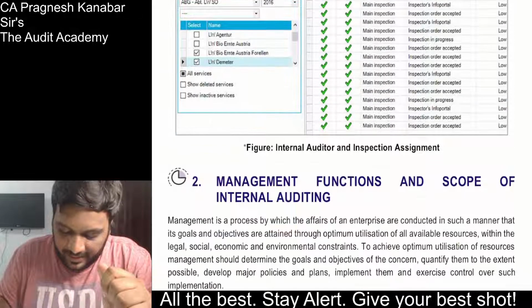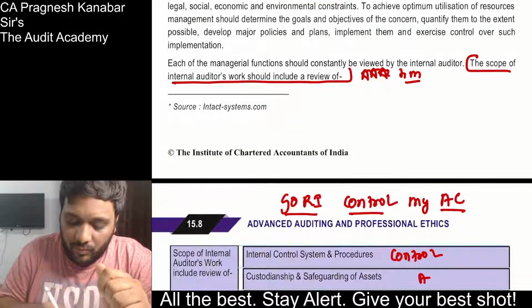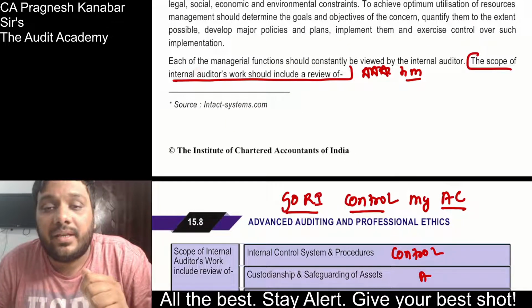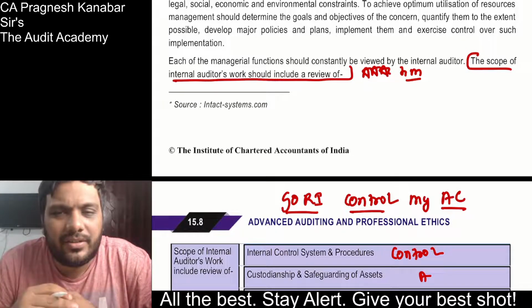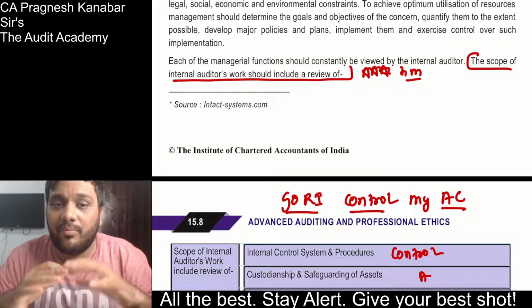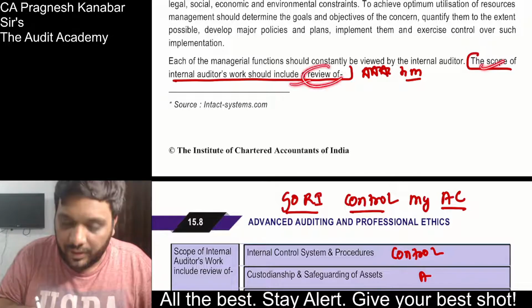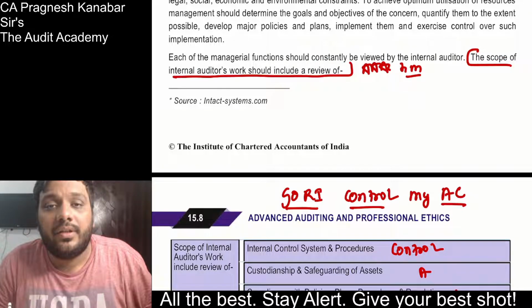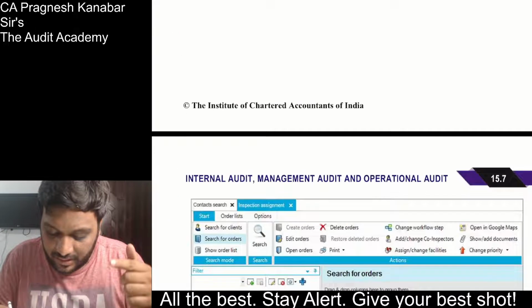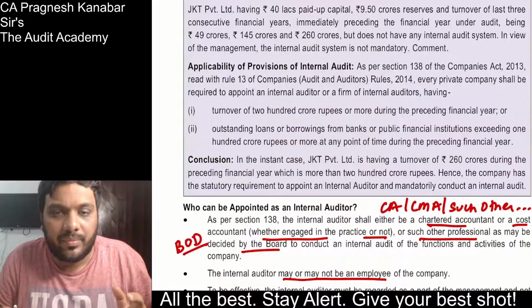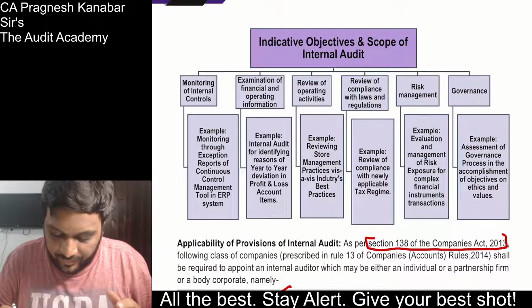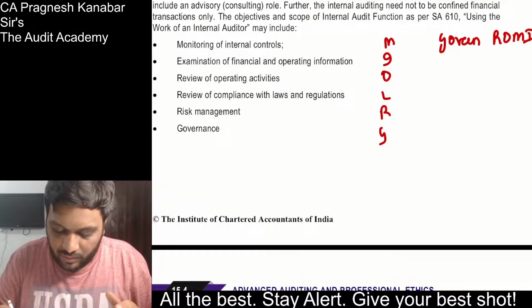No? Now, there is one more discussion which they have given. They are saying that internal auditor should review each of the managerial functions. All that is fine. But they are saying broadly the scope of internal audit's work should include a review of. Now, be careful. If they ask you objective and scope of internal audit, which they put up earlier, then governance, we have this over here.